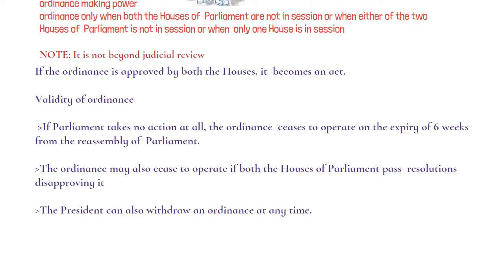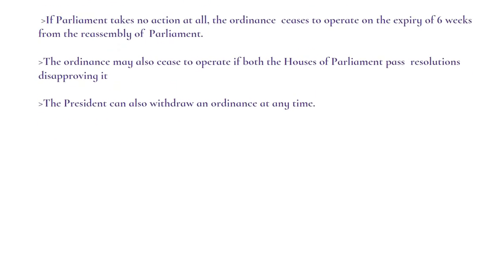If the parliament has taken no action on the ordinance, then it expires 6 weeks from the reassembly of the parliament. An ordinance may also cease to operate even earlier if both the houses of parliament pass a resolution disapproving it, and the president can also withdraw an ordinance at any time.